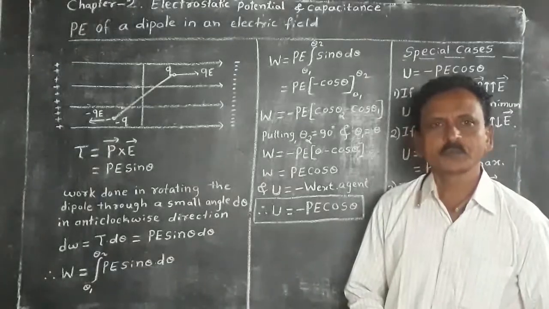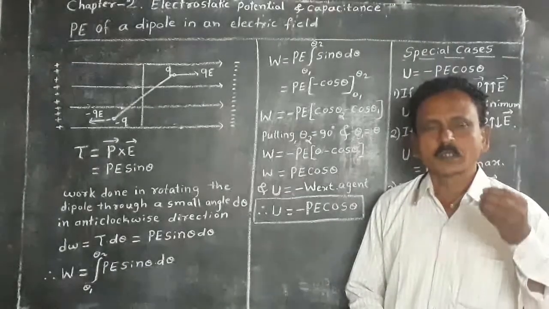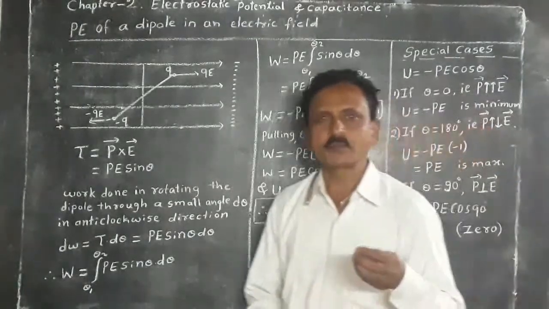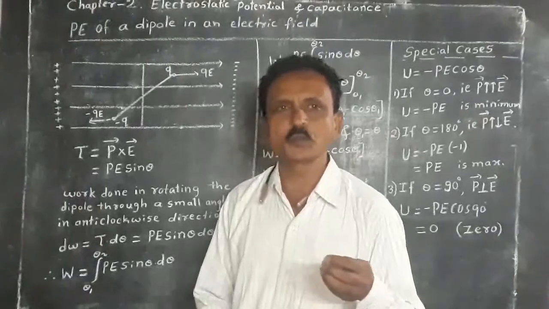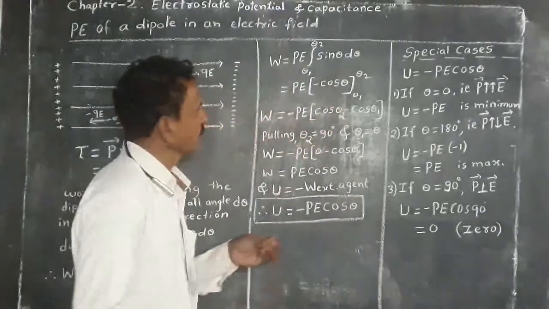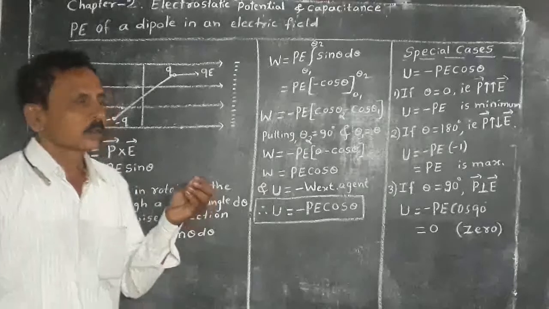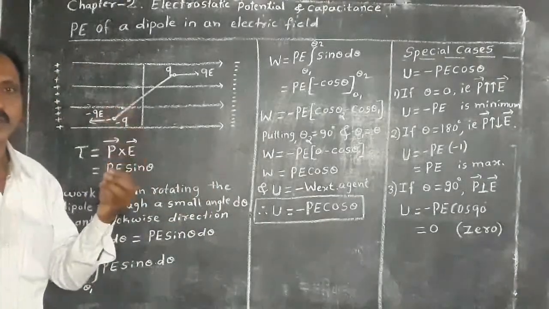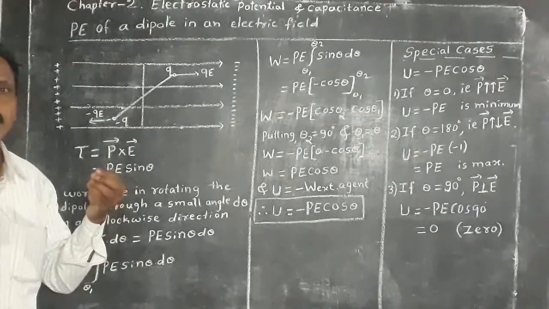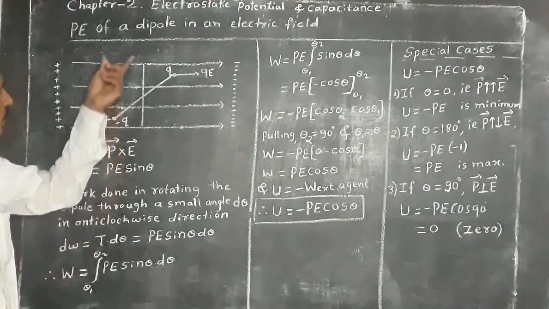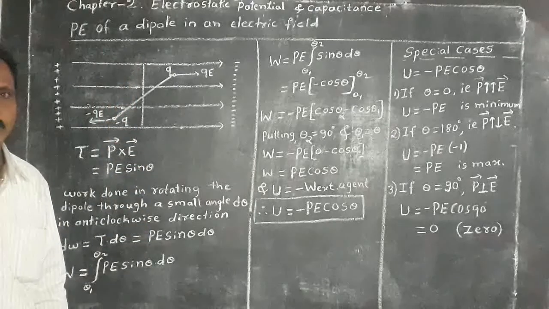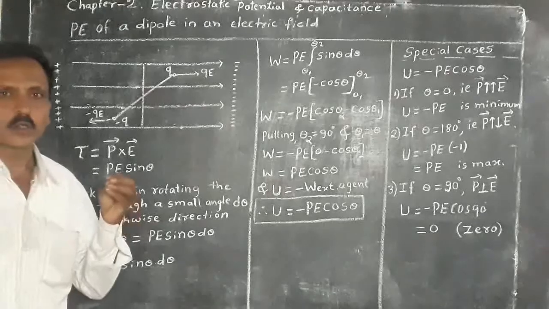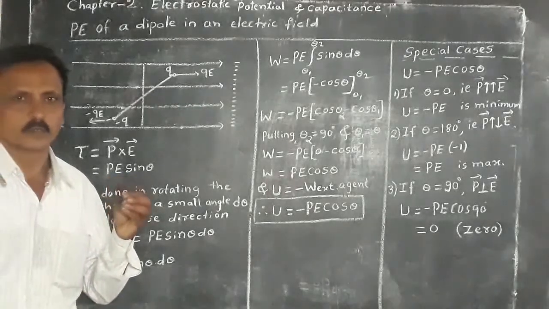In chapter 1 you have studied the electric field produced due to a dipole, and you have also obtained an expression for electric potential at any point due to a dipole, and the relation between torque and electric field.